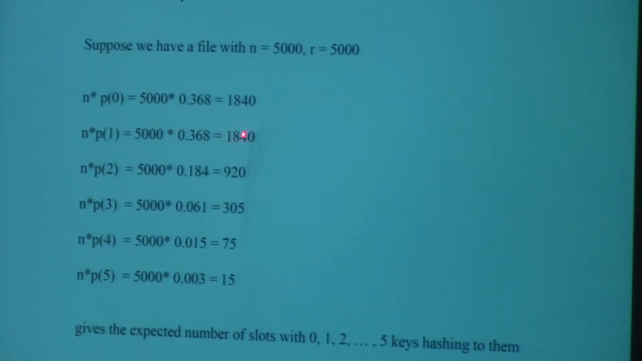1,840 of those 5,000 slots will have exactly one record hash to them. There's going to be 920 slots that will have two records going to them, 305 with 3, 75 with 4. There'll be 15 slots with 5. I don't know, maybe 2 or 3 with 6, maybe 0.8 with 7, very diminishing.